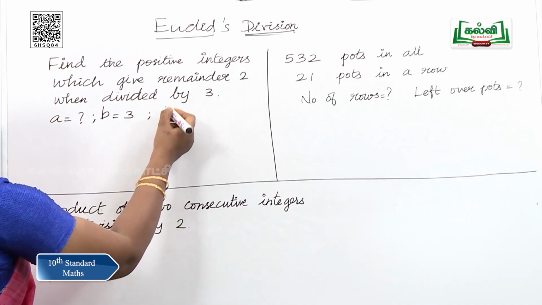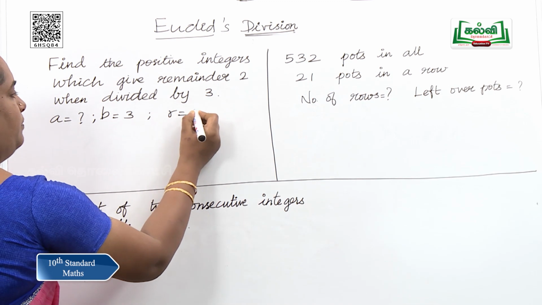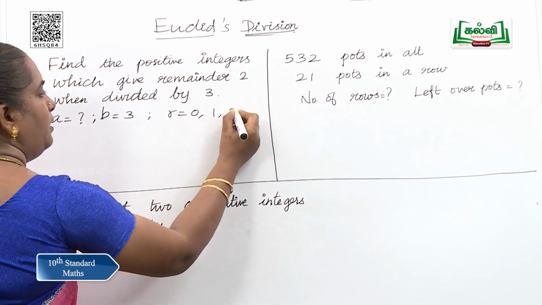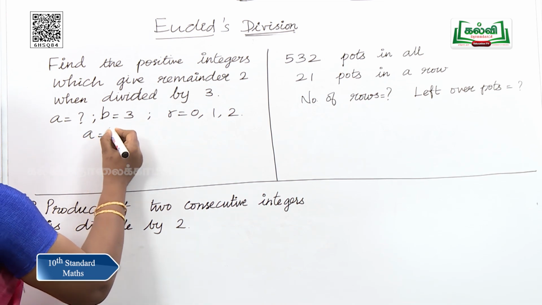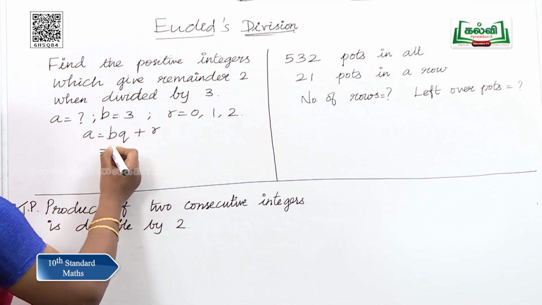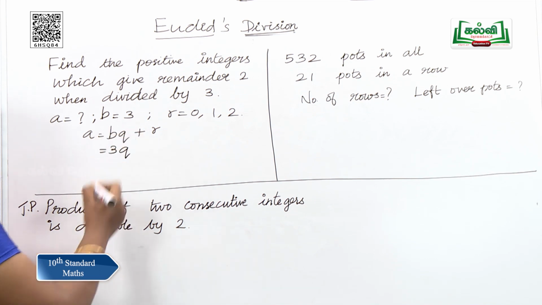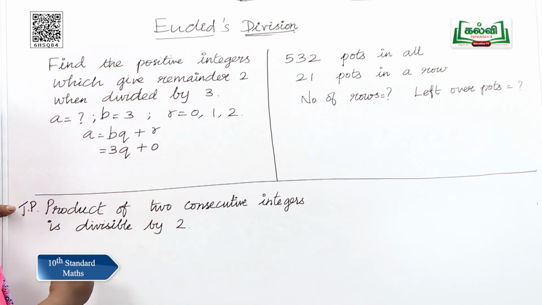See, when divided by 3, the remainder may be 0, 1 or 2. So, we will be writing the lemma as a is equal to bq plus r, where b is 3 and we do not know the q,